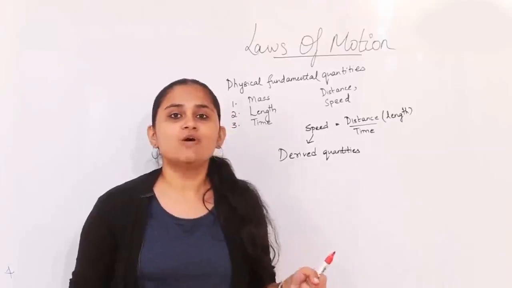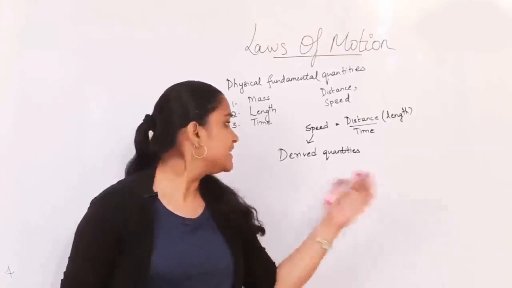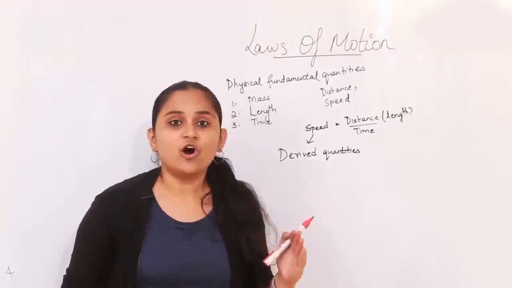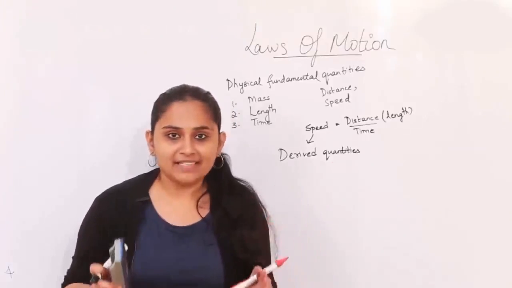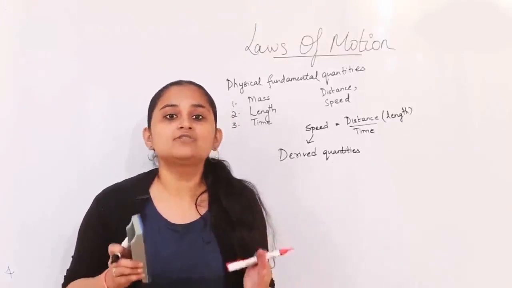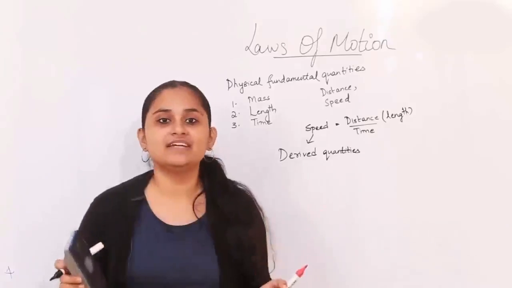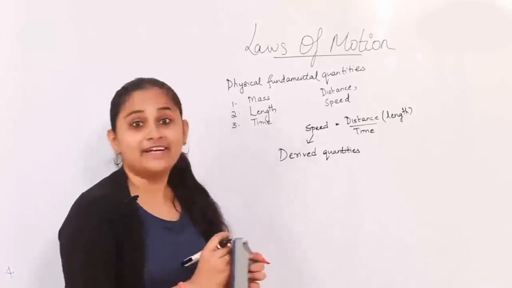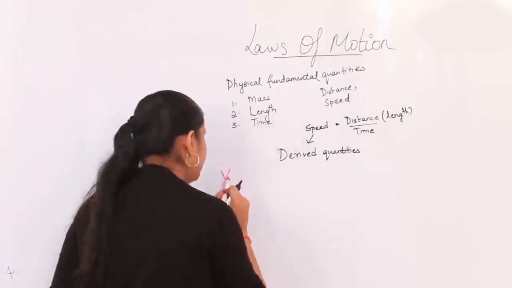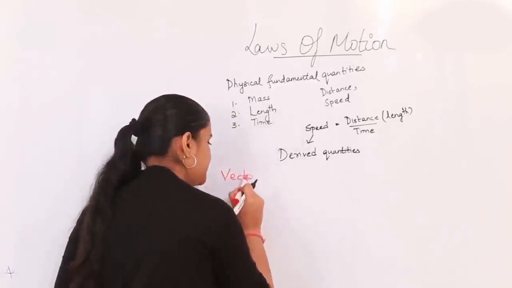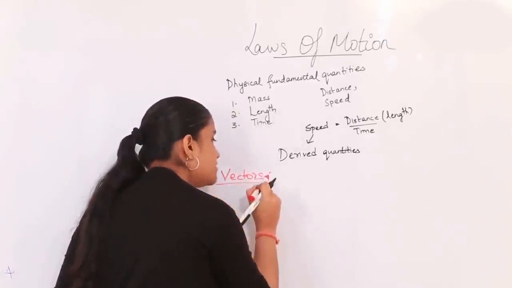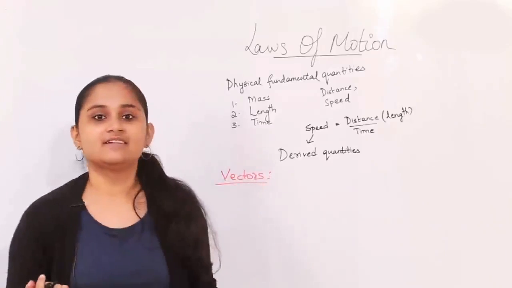So what are those quantities or things which actually talk not only regarding the magnitude of something but also the direction in which they are proceeding? They are called as vectors. So what are these vectors?